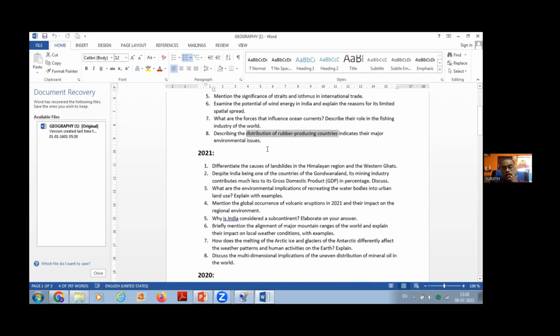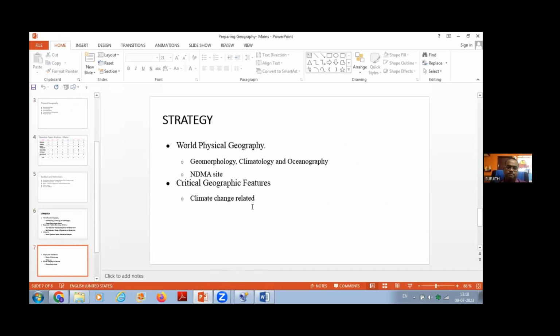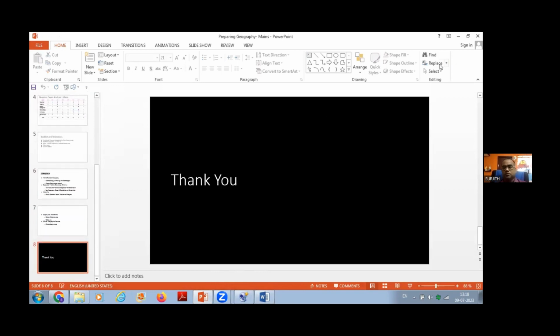See landslides, which is not mentioned in your slides, but the question has been asked. So this is how you have to prepare the subject called geography for your examination. Any questions?